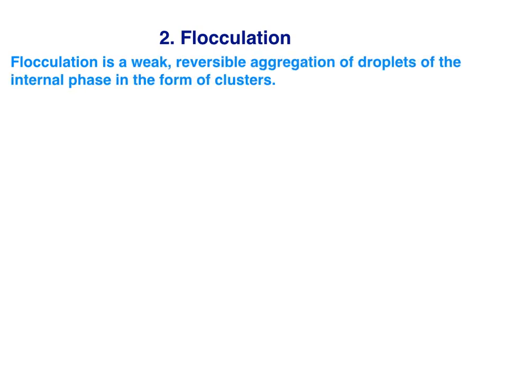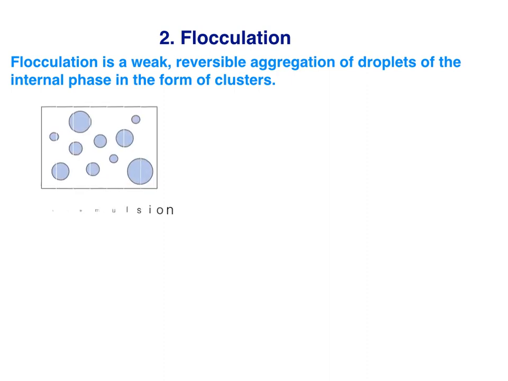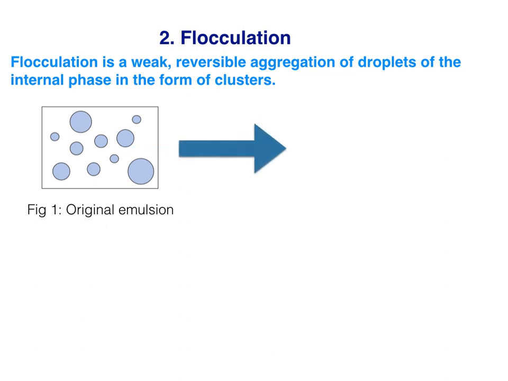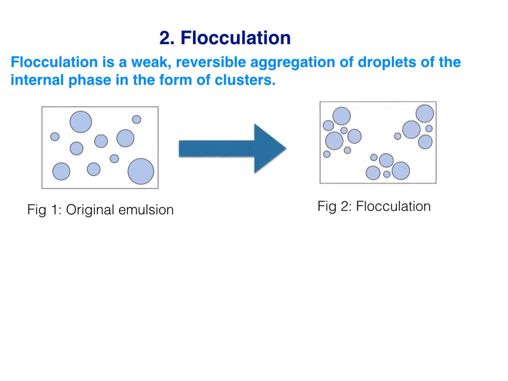Next instability is flocculation. Flocculation is a weak reversible aggregation of droplets of the internal phase in the form of clusters. Let's understand this process with the help of these diagrams. So the first diagram is again representing the original emulsion, and in the second diagram we can see floccules or clusters of droplets of internal phase which are separated by trapped continuous phase.